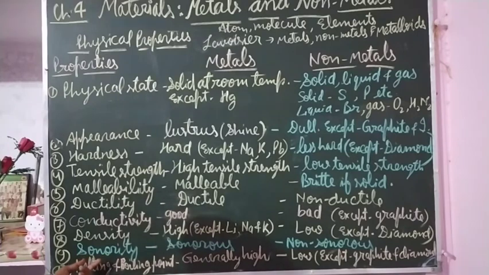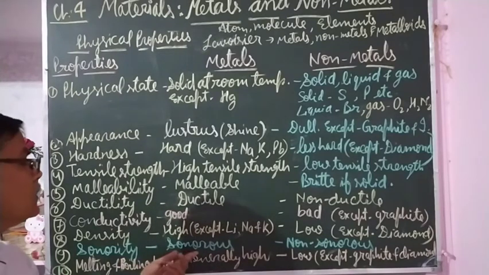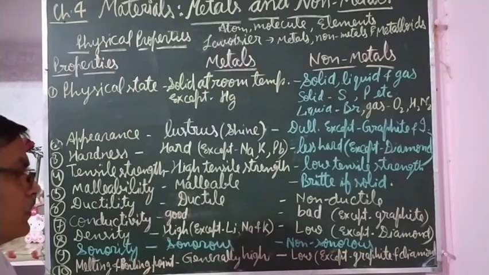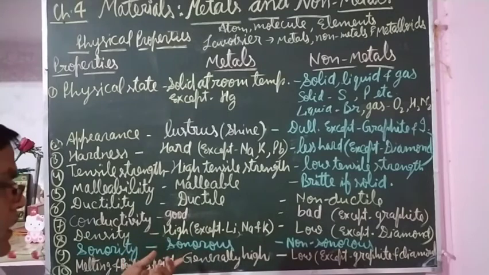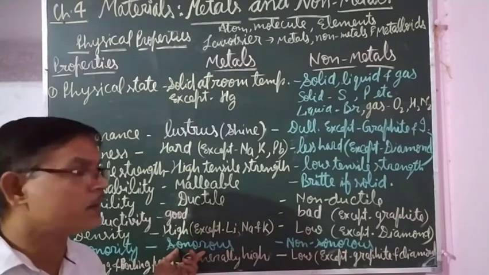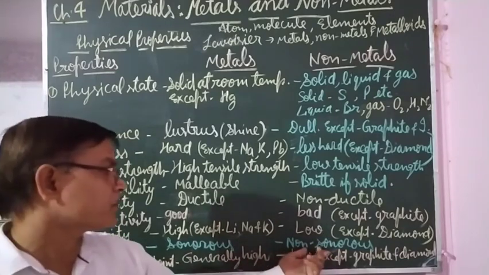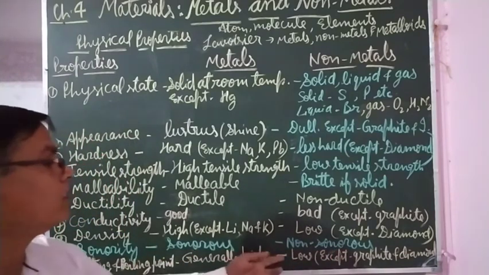The next property is sonority. Sonority is the property of a metal by which it produces a ringing sound when struck with a hard substance. So metals are sonorous, they produce a ringing sound. At your school also, when your metal bell is struck with a hammer, it produces a ringing sound. So that's why the bell is made up of metals, not non-metals, because non-metals are non-sonorous, they do not produce a ringing sound, so they are not used for making bells, etc.